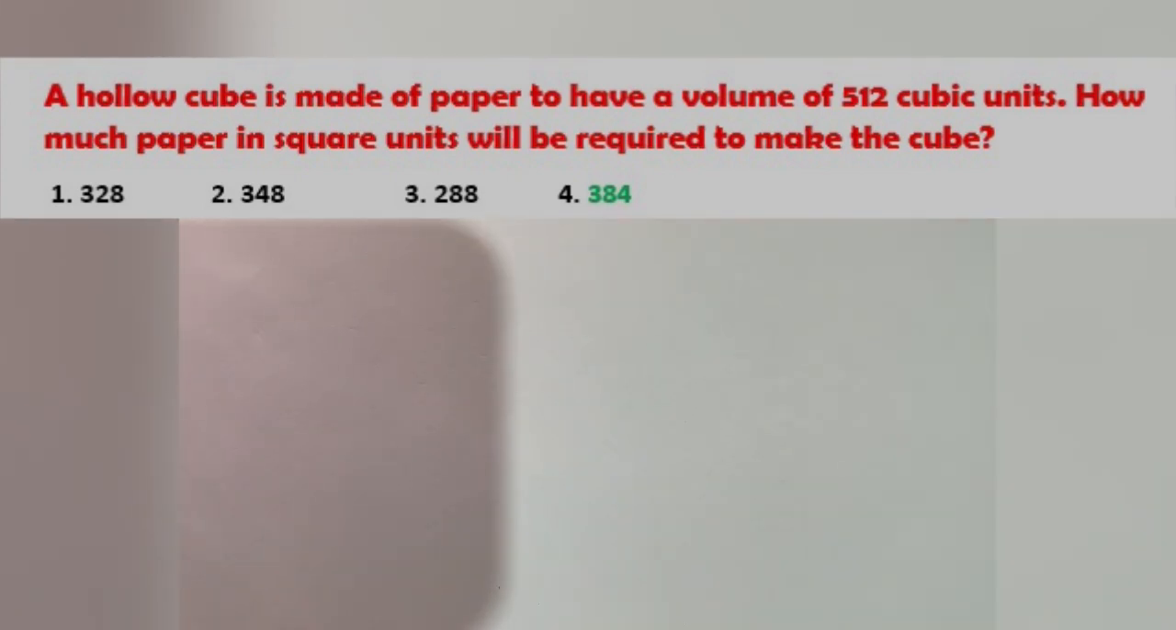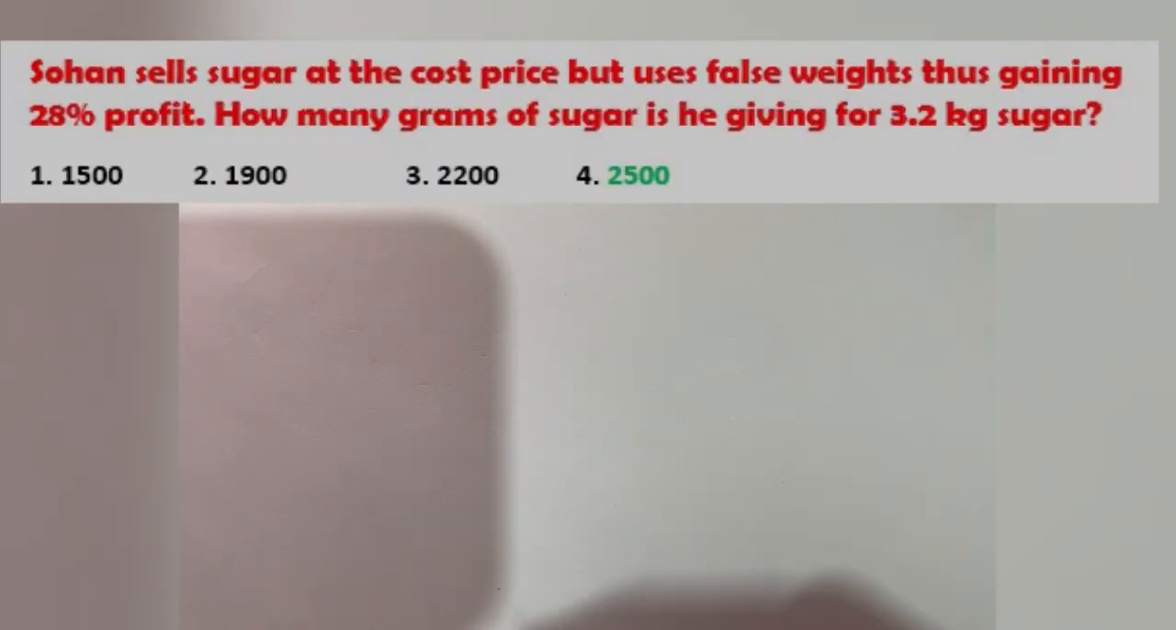Okay, after that we have question number 3. Question number 3, it says that Sohan sells sugar at cost price but uses a false weight, thus gaining 28% profit. How much gram of sugar is he giving for 3.2 kg of the sugar?